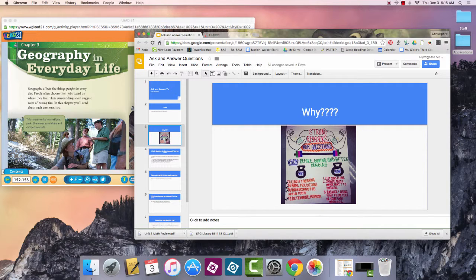How do we do this? How do we ask and answer questions? Well, we can list questions. We can choose the most important question to answer. Or, which is what we're going to be kind of doing today, which is number 3, we can answer the question using proof from text or your own knowledge.